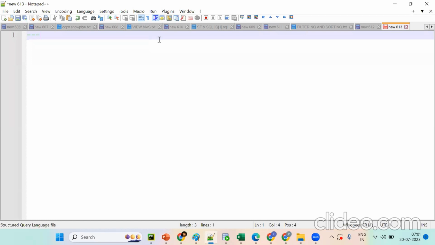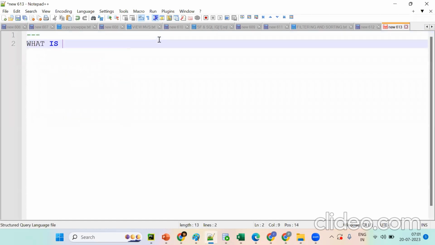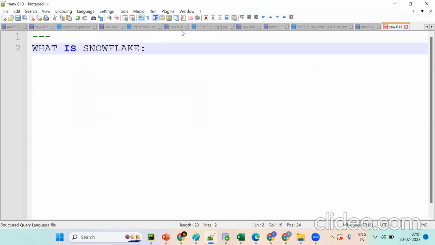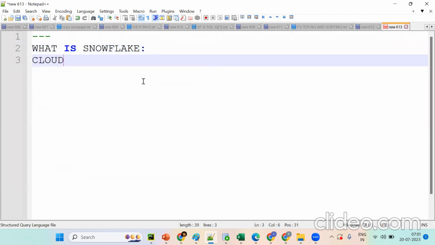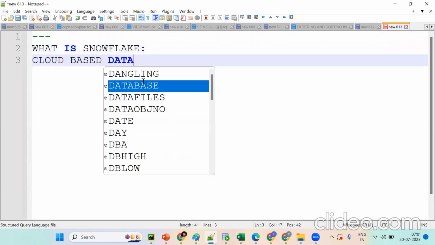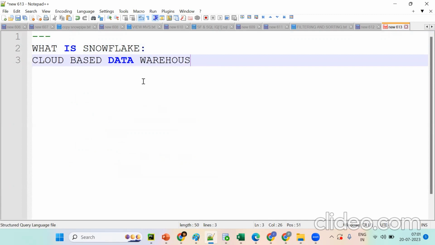Okay. Now tell me one more time, what is Snowflake? We'll see the basics one more time. This is important. It is a cloud-based tool, a cloud-based data warehouse.